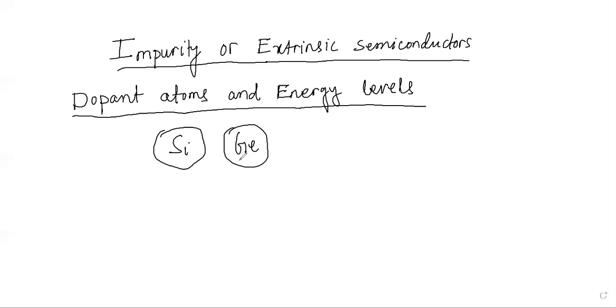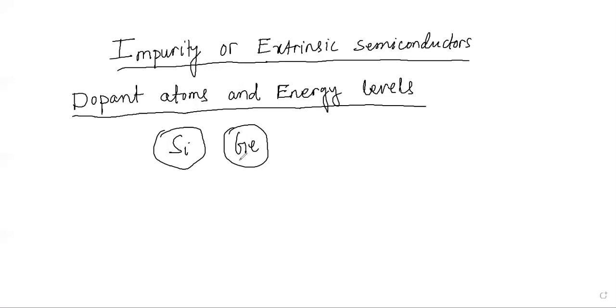So we are not making any structural change of silicon and germanium in the process of doping, right? But by adding these impurity atoms, you can see that the conductivity of these materials can be enhanced, can be increased. So that is overall the objective. So what is the objective? By adding impurity or dopant atoms to the intrinsic material, we can increase the conductivity of the materials at room temperature without affecting its structure.